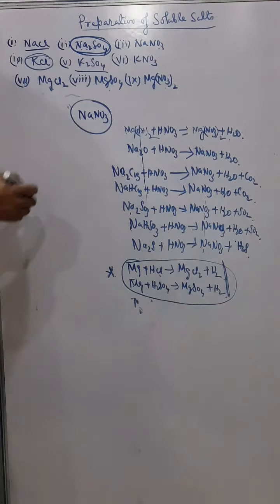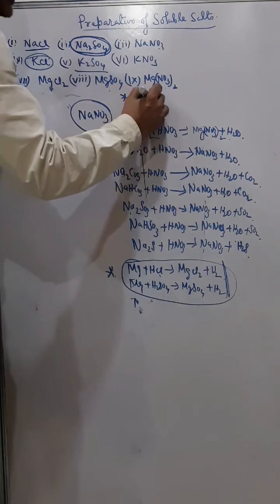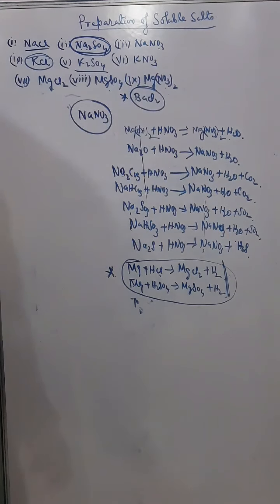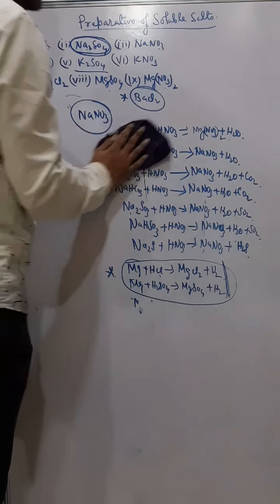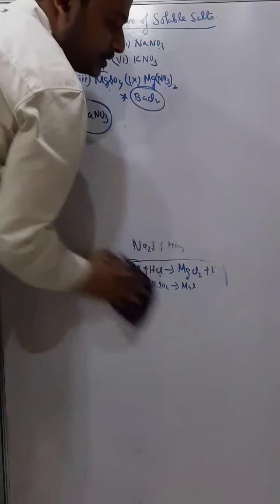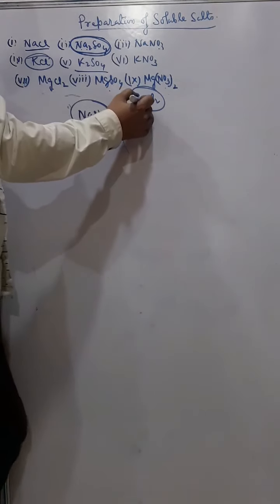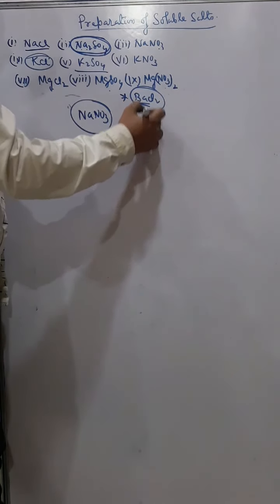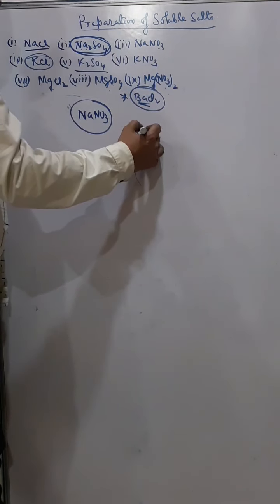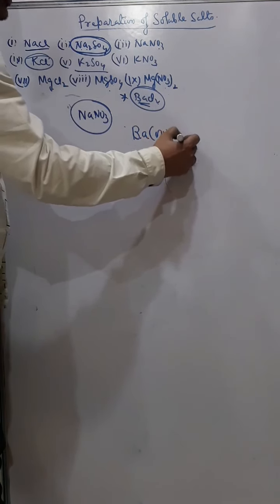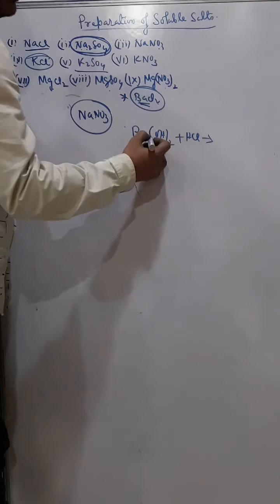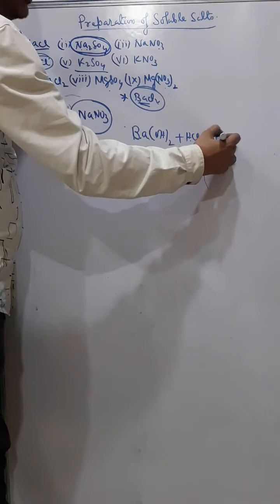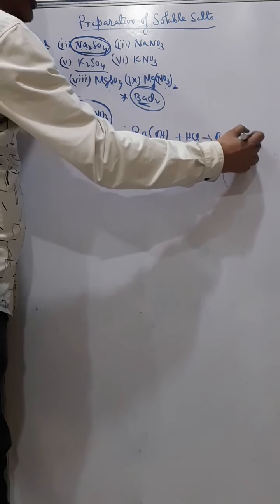Say for example, I'm just giving one more example. Say barium chloride. Now barium chloride is a soluble salt. So I'll use barium hydroxide, I'll use barium oxide, and then I'll get all these salts. In every case the methods are same, only I have to change the positive ions. So I require a barium salt, so I'll use barium hydroxide, Ba(OH)2, and HCl. So base plus acid give salt and water, so I'll get BaCl2 plus H2O.